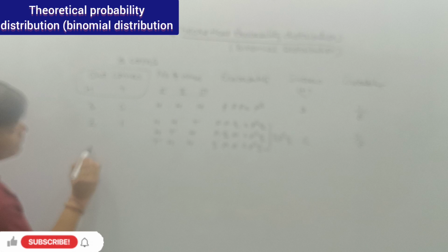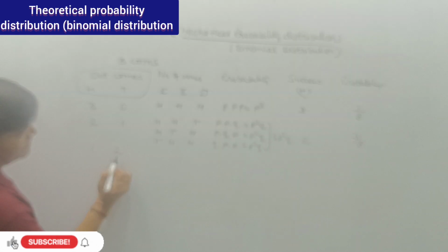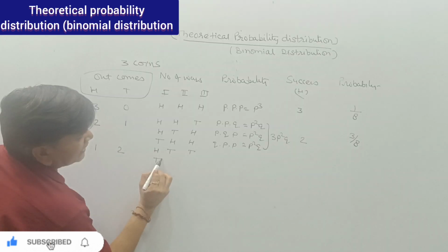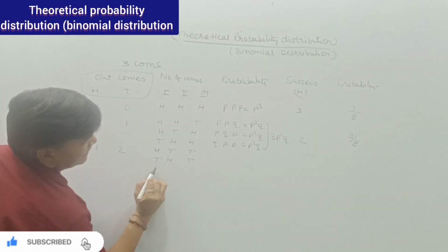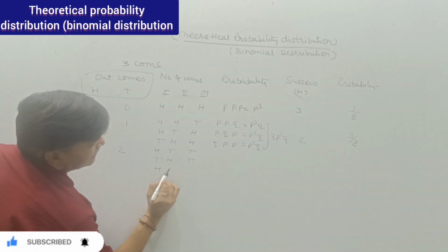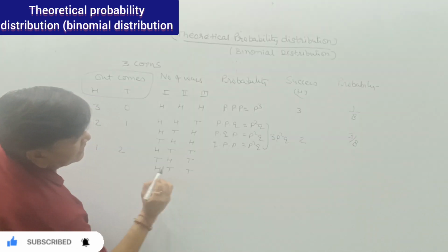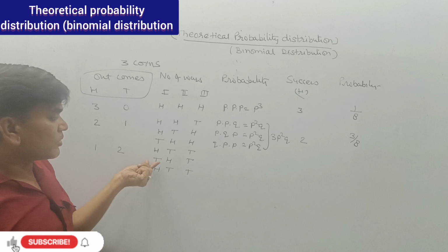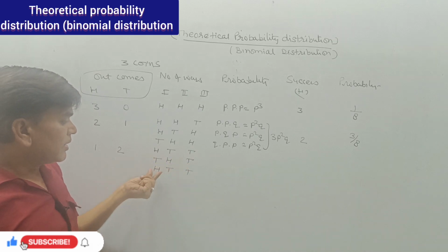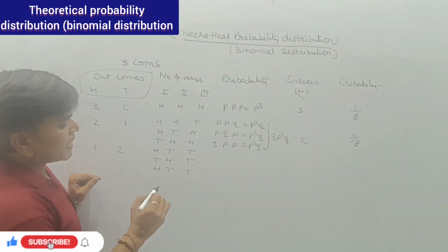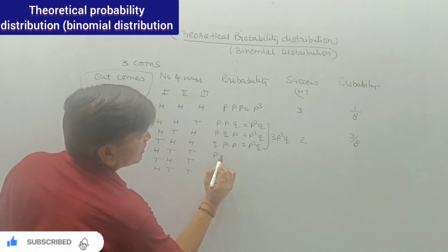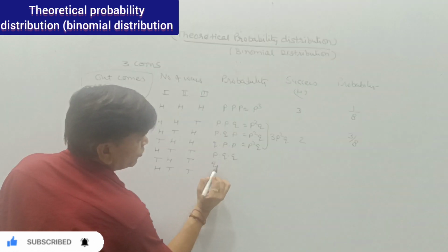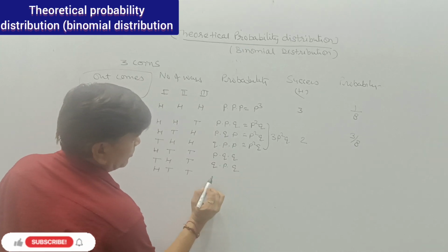The outcome may be 1 head and 2 tails. So head, tail, tail; tail, head, tail; tail, tail, head. Here 1 head, 2 tails. Here 1 head, 2 tails. Here also 1 head, 2 tails. We are having P, Q, Q; Q, P, Q.